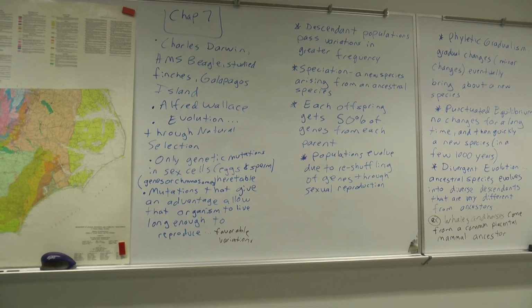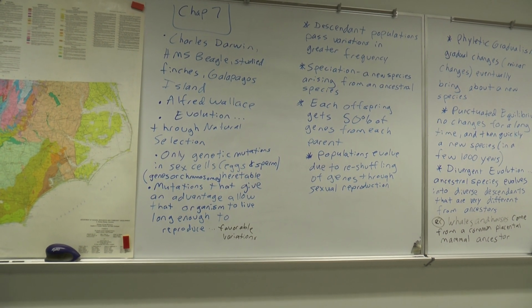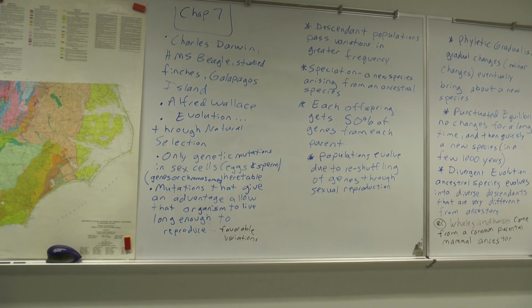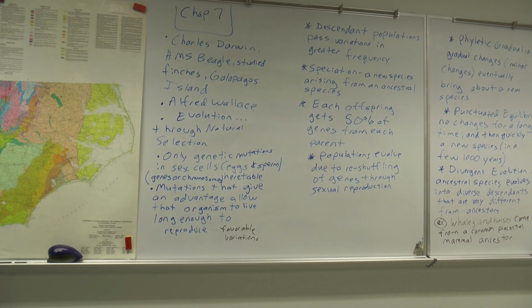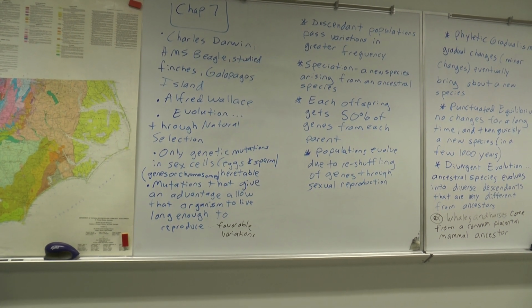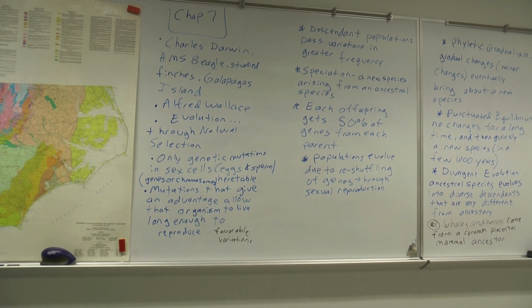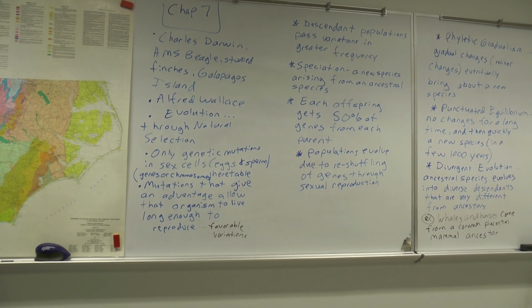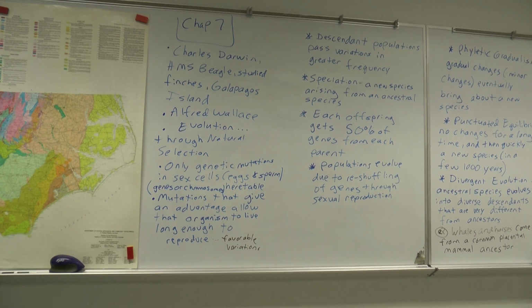Okay, so which mutations are going to be passed down and eventually might result in new species? That would be mutations that give some kind of advantage. If you have a mutation that is advantageous, in other words, it allows that organism to live longer and to be able to reproduce, in other words, it's a favorable variation, those kinds of mutations are likely to be passed down.